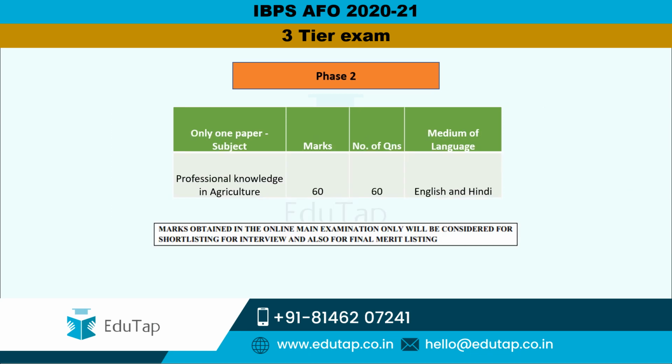Under phase 2, we have only one paper, that is professional knowledge, and since it is AFO, we have professional knowledge in agriculture, for which 60 questions would be asked and 60 marks would be awarded. The total time given for solving this paper is 45 minutes only, and it would be asked in both English as well as Hindi. One catch is that the marks obtained in the online main examination only will be considered for shortlisting for interview, and even for merit listing after the entire process.